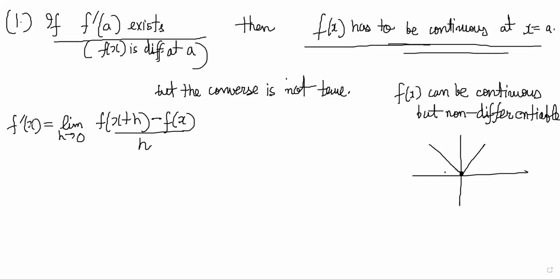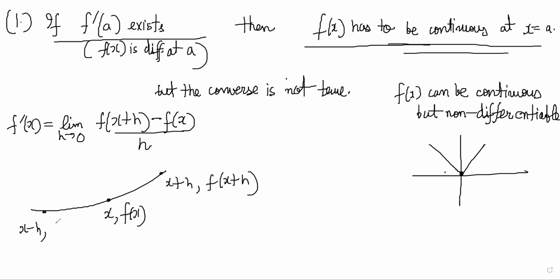Because f dash x means derivative at x. Derivative at x means x is this point, so f of x is here, so the nearby point will be x plus h comma f of x plus h, and this side point will be x minus h comma f of x minus h.